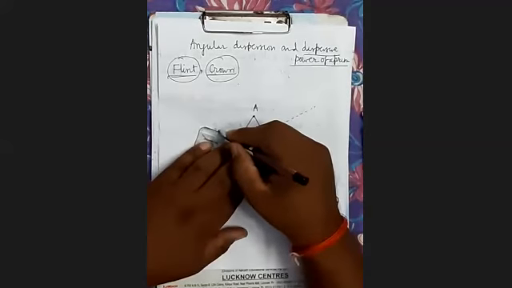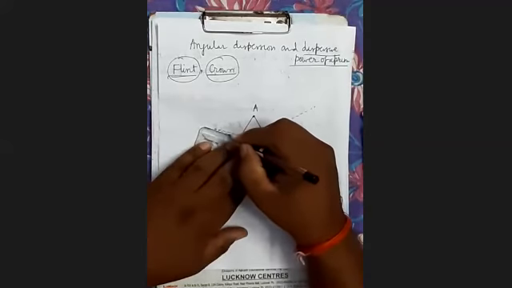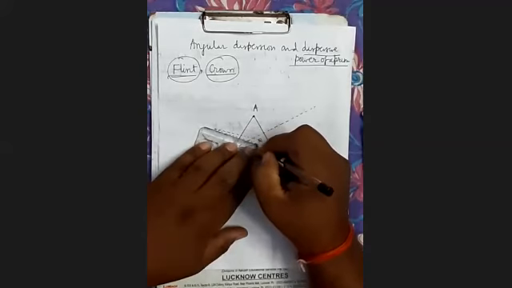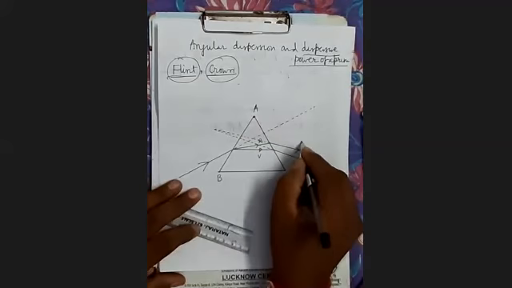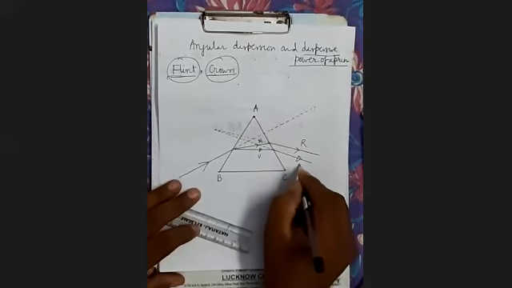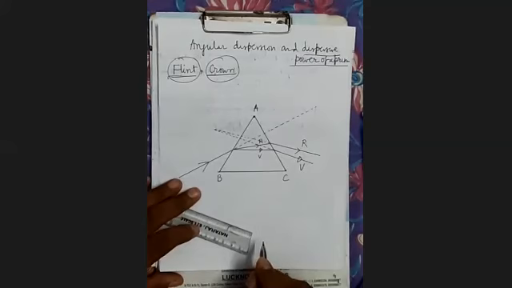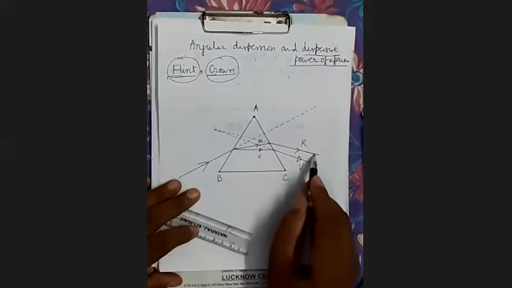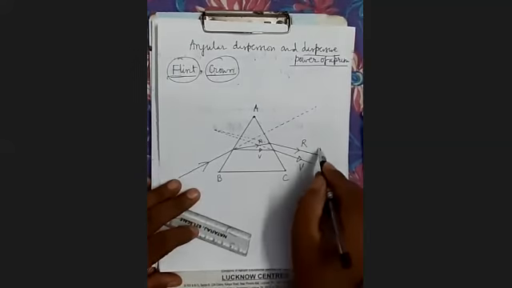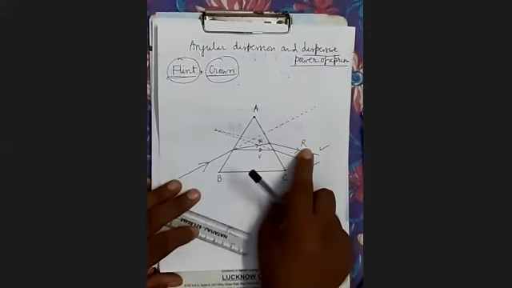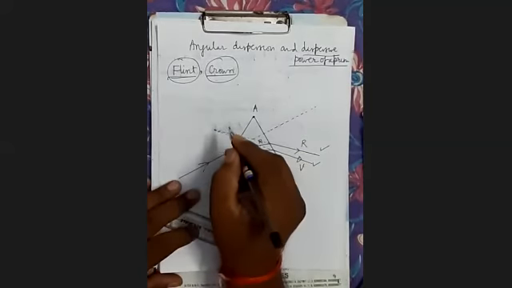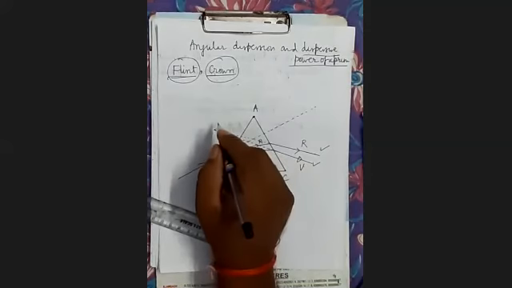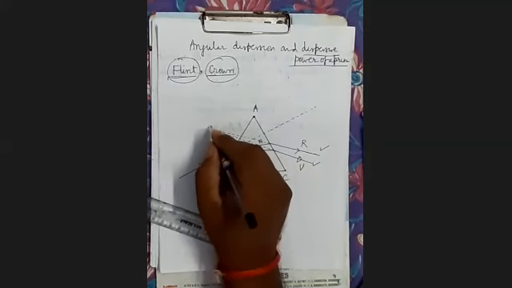Red is deviating less and violet is deviating most. When we produce back the emergent rays of these two colors, they meet at this point. Here in your book it is named as O.